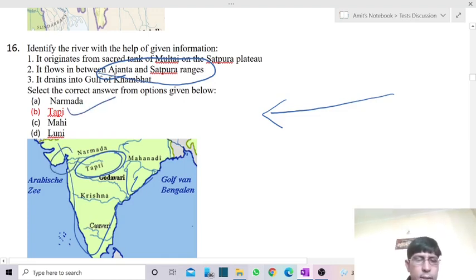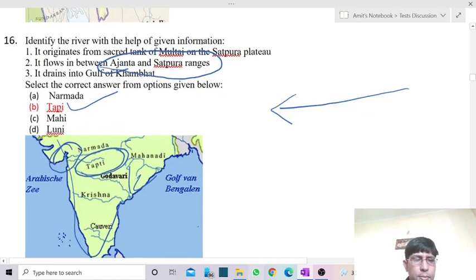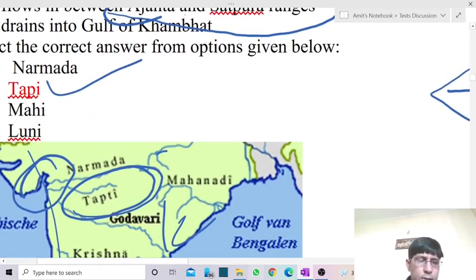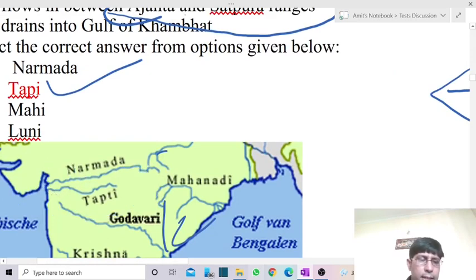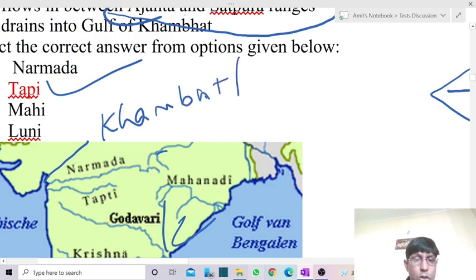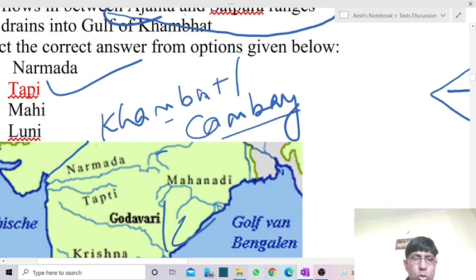And this is the Gulf of Khambat. This gulf is a small area surrounded by land. This is called a gulf, a water body engulfed by land. This one is the Gulf of Khambat, also called Cambay. Both are the same. We don't have any other gulf known as Cambay.